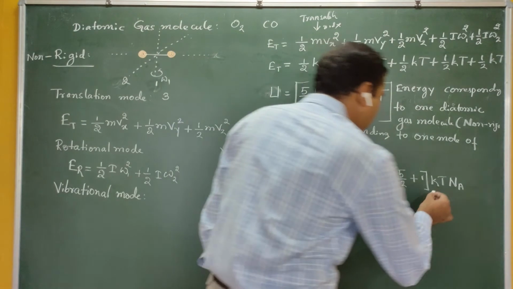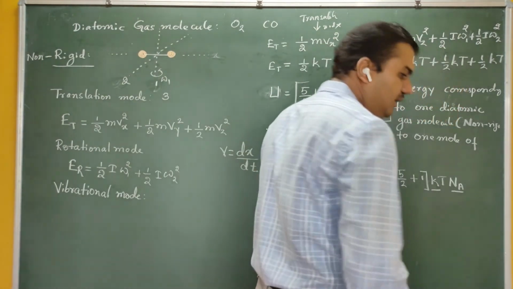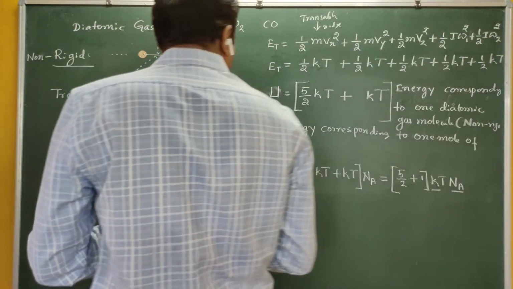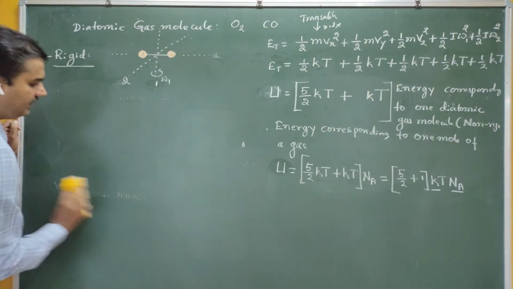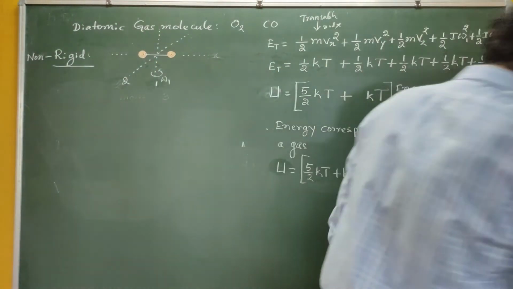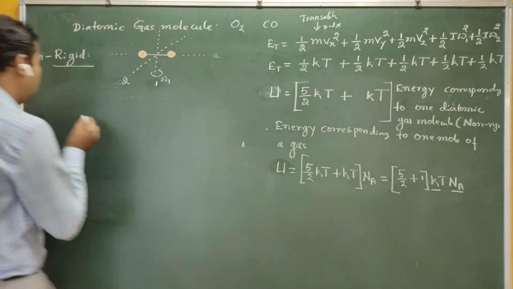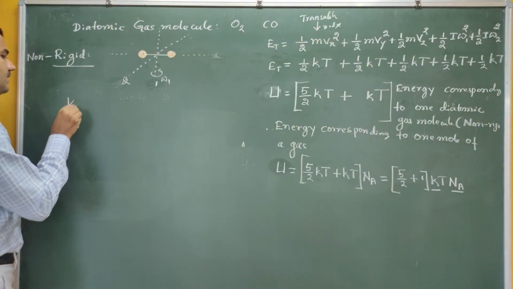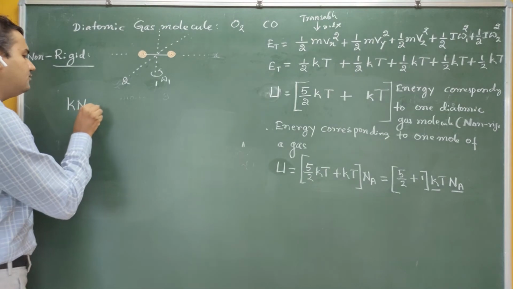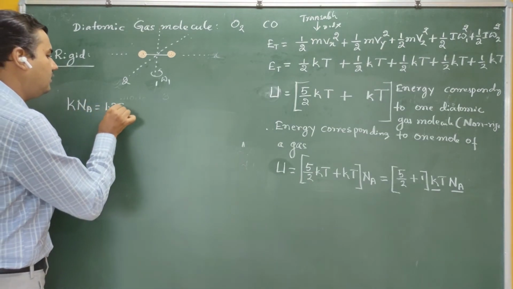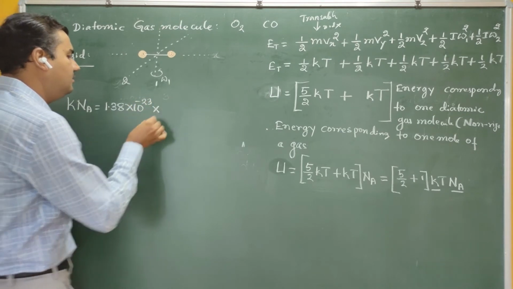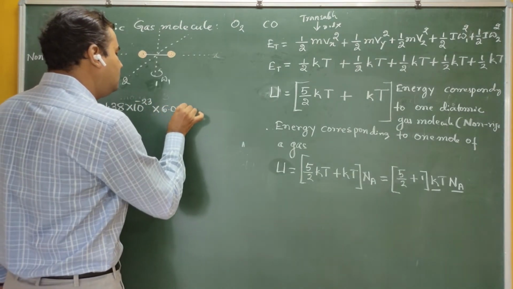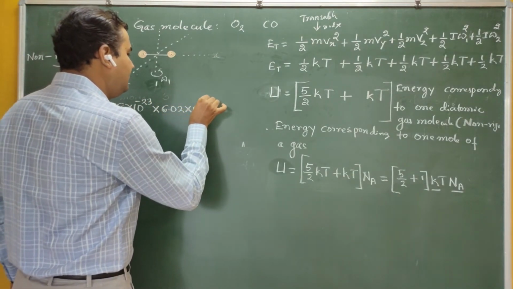Again, you know that K is the Boltzmann constant and Na is nothing but the Avogadro number. The Boltzmann constant is 1.38 into 10 raised to minus 23, and the Avogadro number is 6.02 into 10 raised to 23.